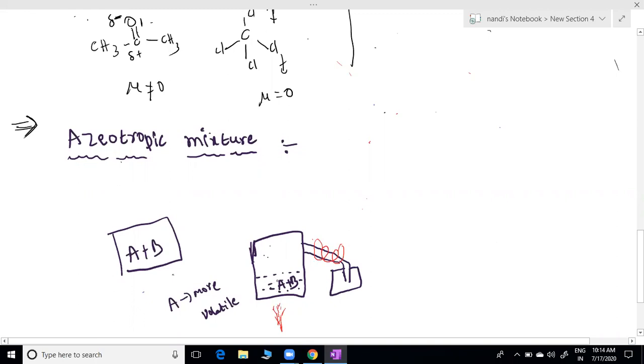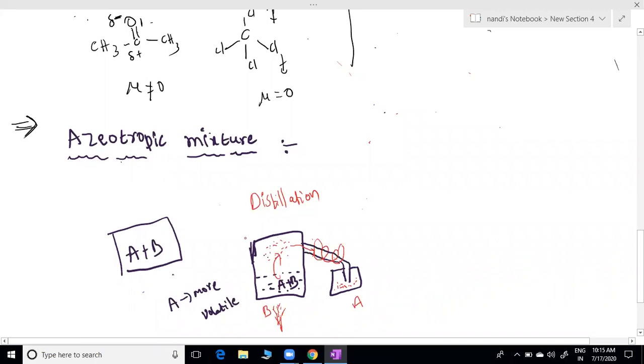Whenever I am heating this liquid, first A can evaporate very easily. Then A vapor moves through this condenser, and here it suddenly cools. The water outside is cooling, so it converts into liquid here. This is A. After some time, all of A is converted here and B alone is left. So A and B are separated, and this process we call distillation. By heating, two liquids are separating.